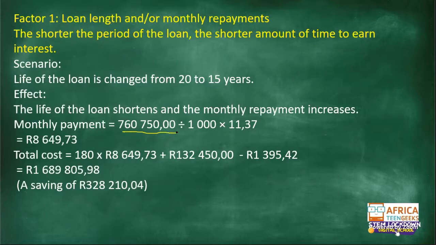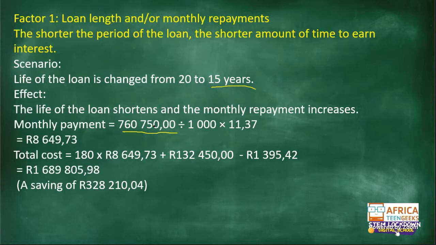The only thing we are changing is that instead of paying it back in 20 years, you pay it back in 15 years. But what effect will that have on your monthly repayments? Your monthly repayments will increase because you are trying to fit all that 760,750 in 15 years, as opposed to stretching it over 20 years.